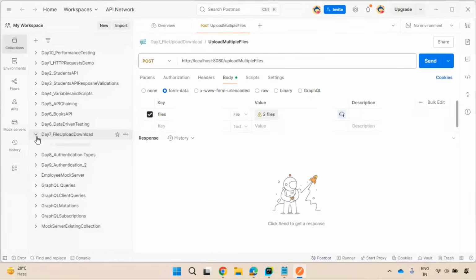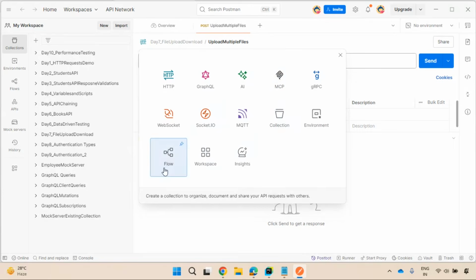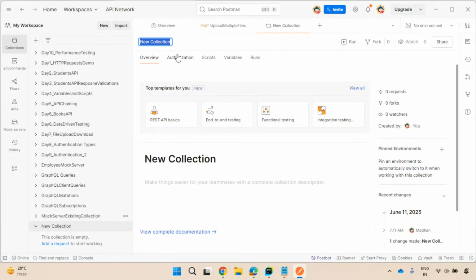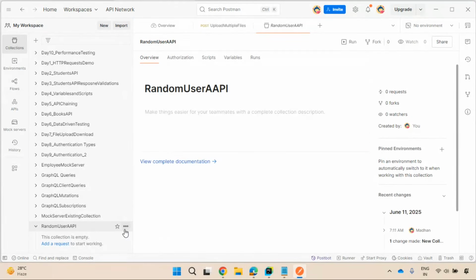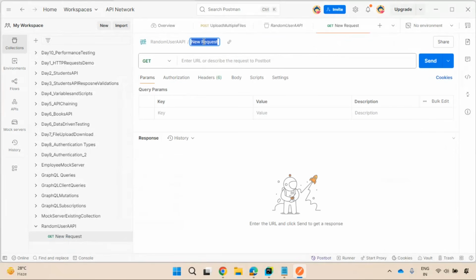So let me go to Postman. This is a publicly available API which will generate random users. I'll create a collection, random user API, and create a simple GET request for random user.